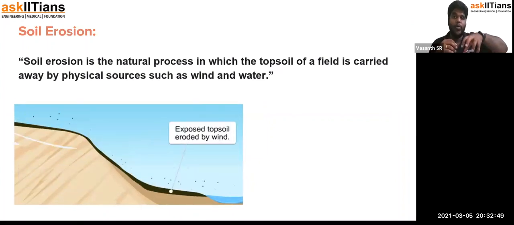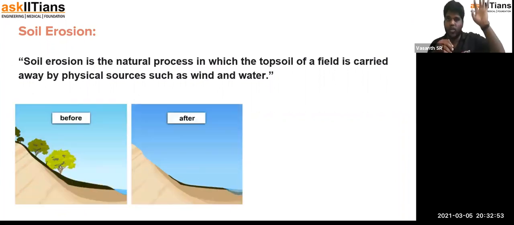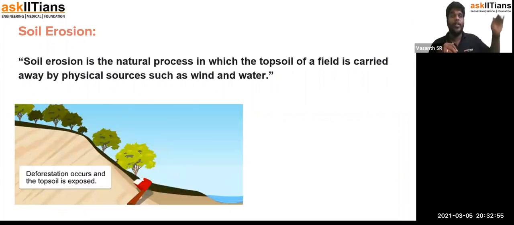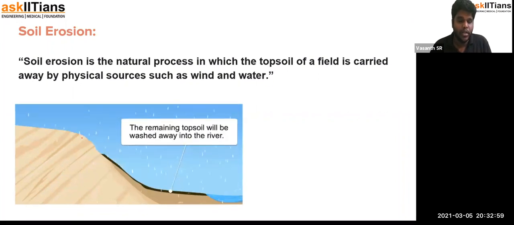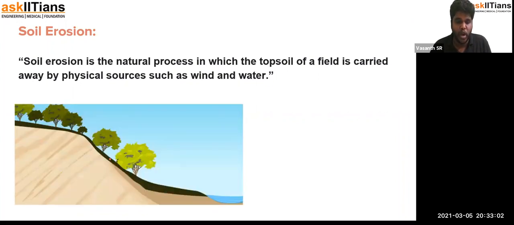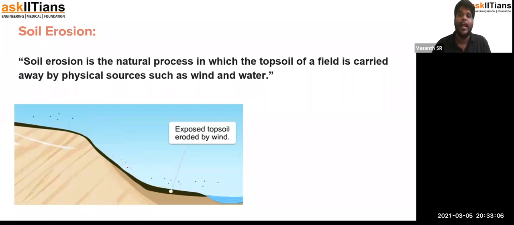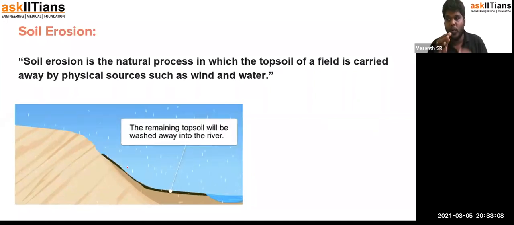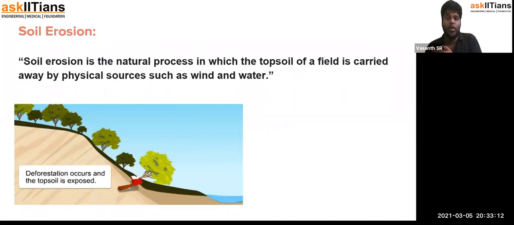So when there are very few fingers or nothing, no roots over here, and there is a flow of water during the rainy season, the water will wash off all the organic materials and every substance in the topsoil, and the water-drained materials will be lost in the water resource.